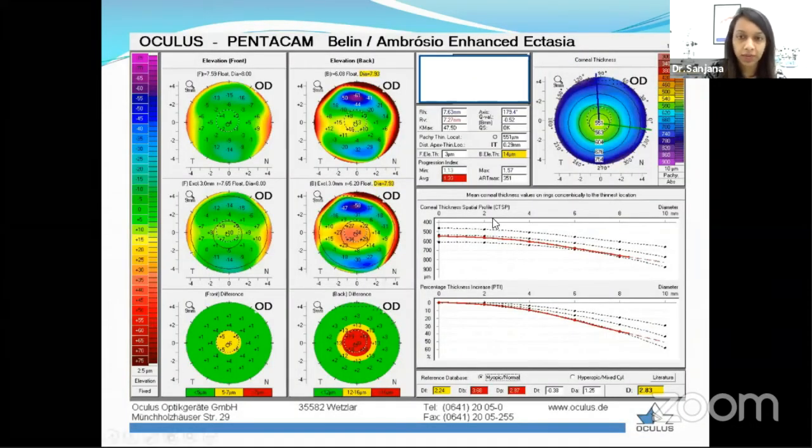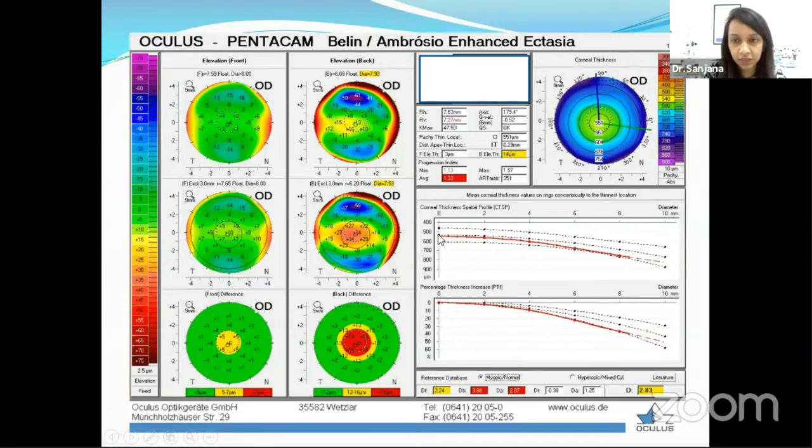Again, talking about the pachymetry, certain information is also available about the pachymetry on the Berlin-Ambrosio display. We have something called the CTSP, which is called the corneal thickness spatial profile. And we have the PTI, which is called the percentage thickness increase. Now, in CTSP, we do see that there is a red line, which is representing the patient's scan interpretation.